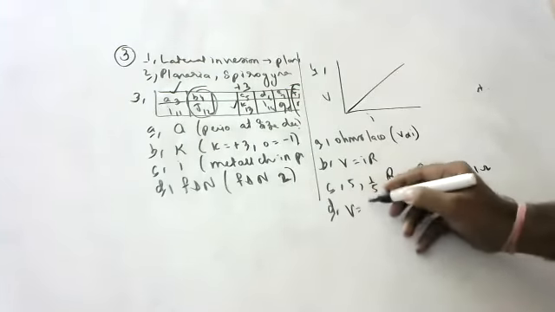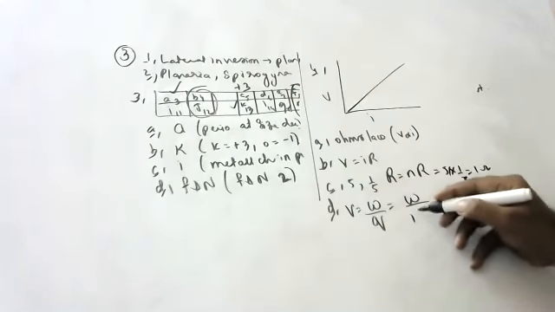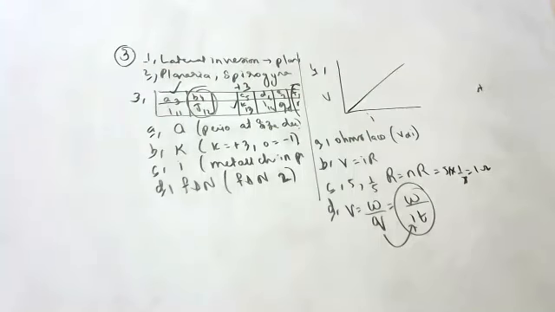Which of the following represents voltage? What is voltage? Work done in moving a charge. Q is equal to IT. If you want, you can write Q is equal to IT also.